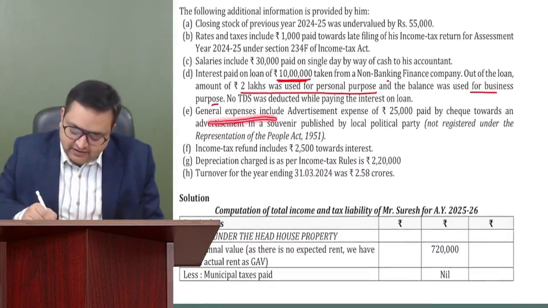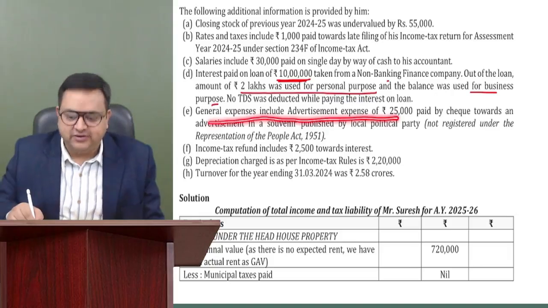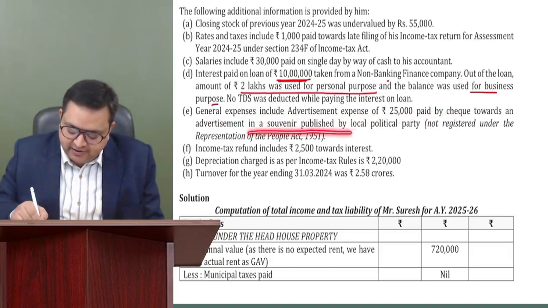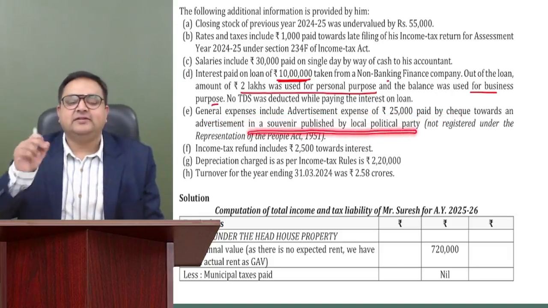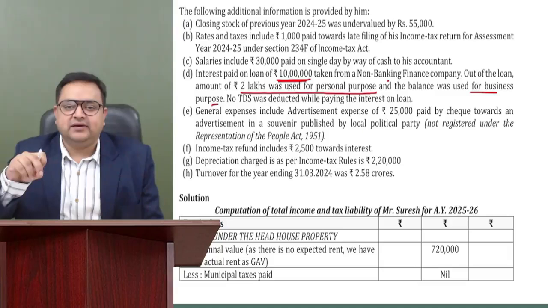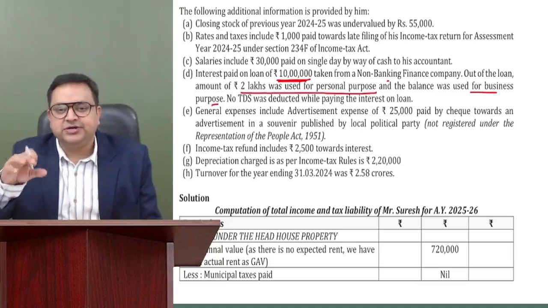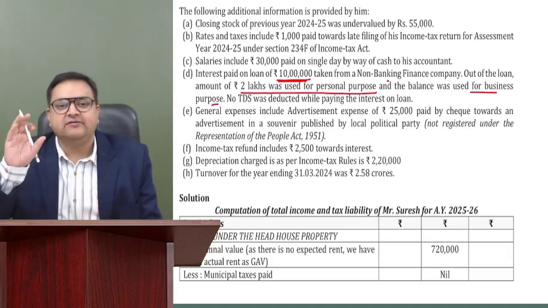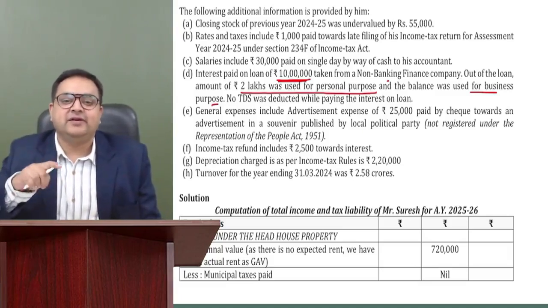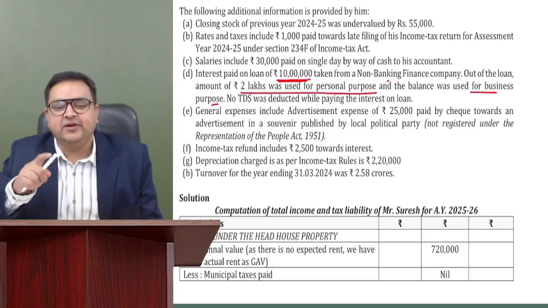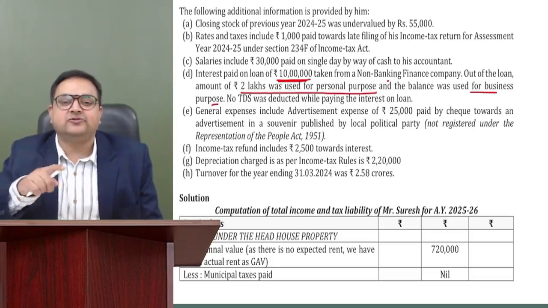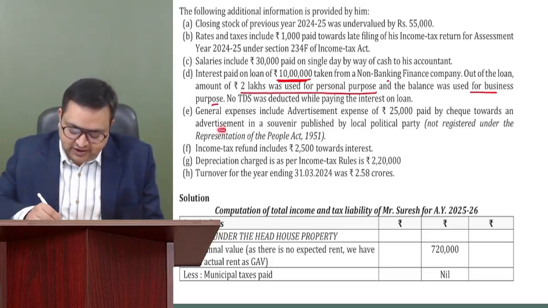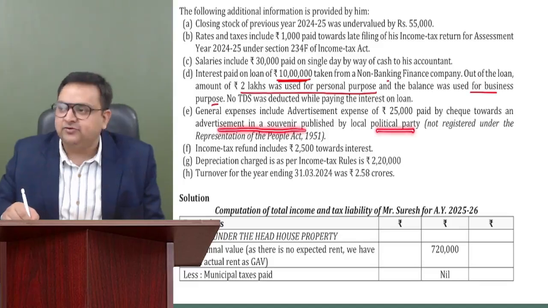General expenses includes an advertisement expense of 25,000 paid by cheque towards an advertisement in a souvenir published by a local political party. So we understand that whenever we give an advertisement in any political party brochures, pamphlets, catalog, that is not allowed. In section 37, we have specifically provided that whenever we pay for any advertisement or any amount to a political party, that is not allowed as a business expense.